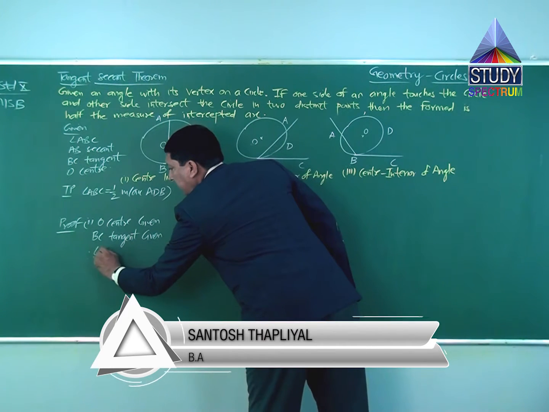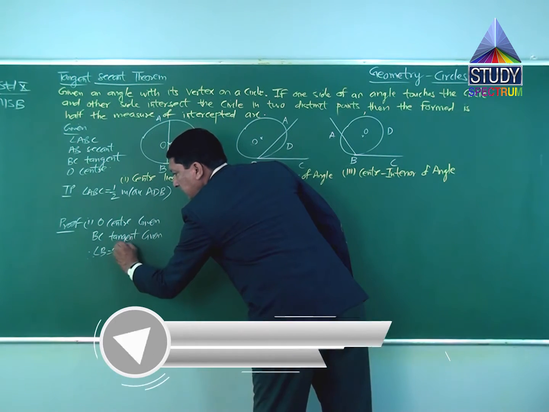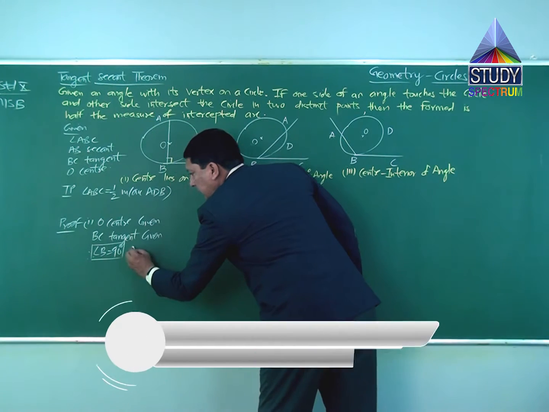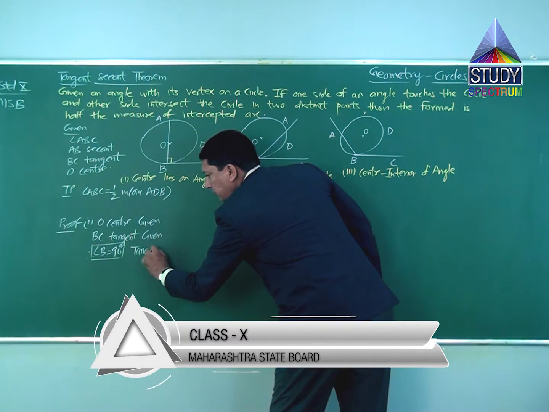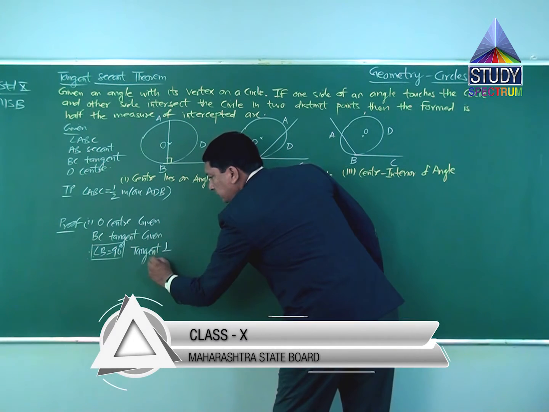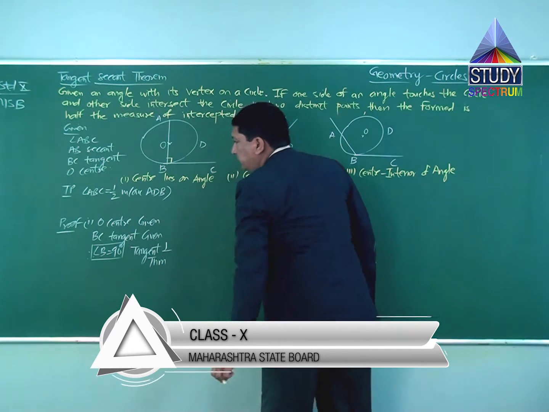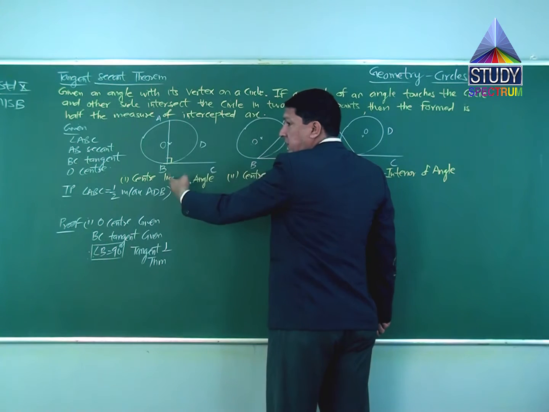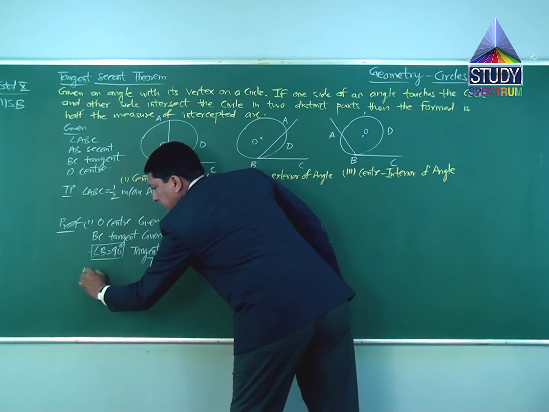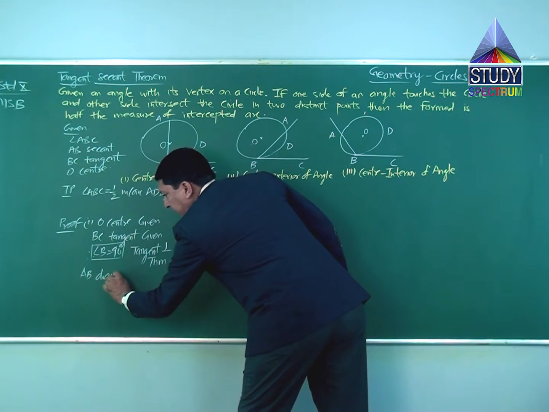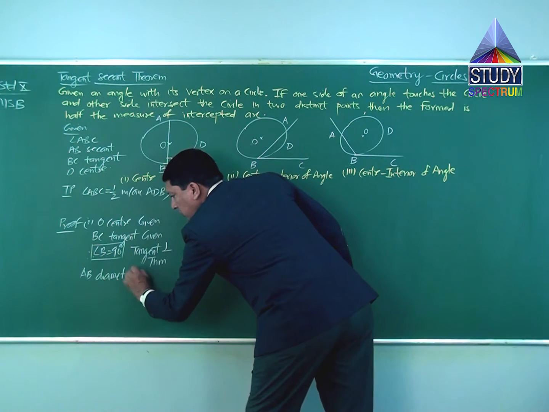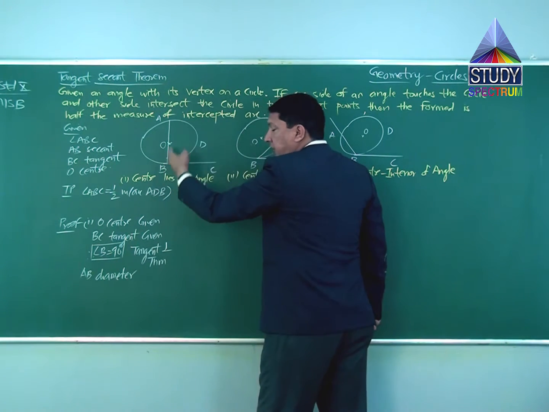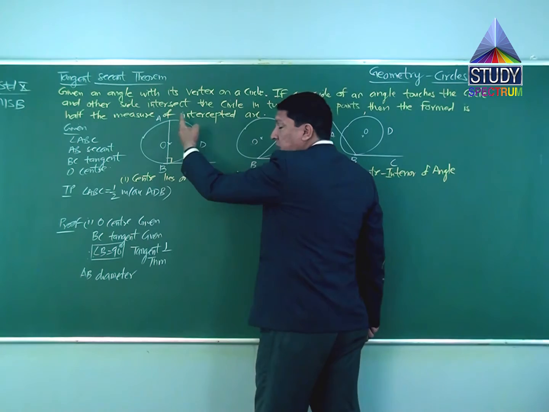Therefore, angle B is 90 degrees, by the tangent perpendicularity theorem. Also, if you look, AB is a diameter. Why is AB a diameter? Because O lies on AB. O is the center, so AB has to be a diameter.